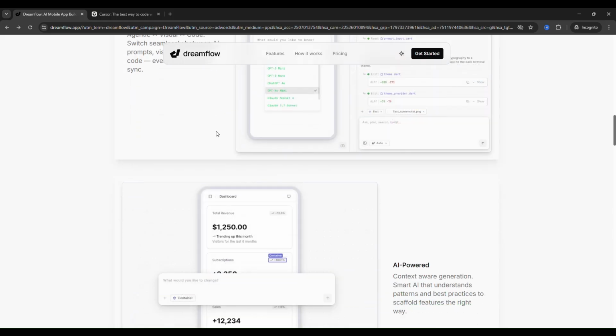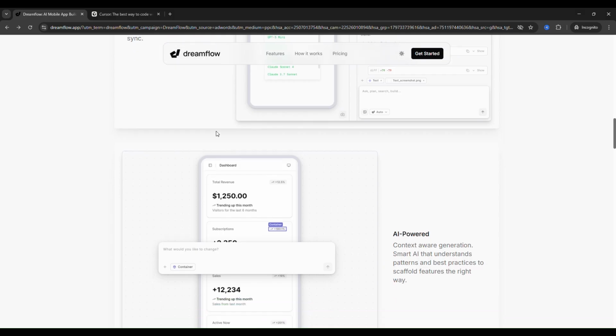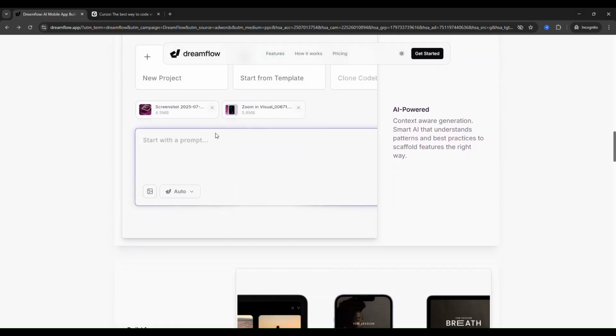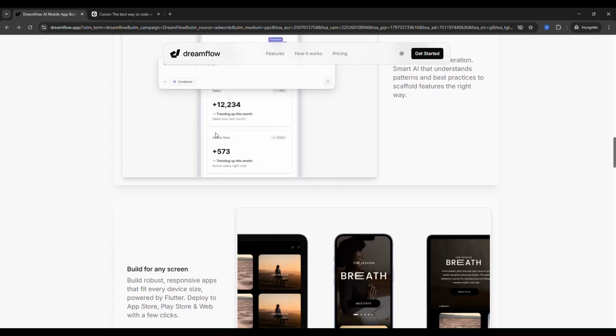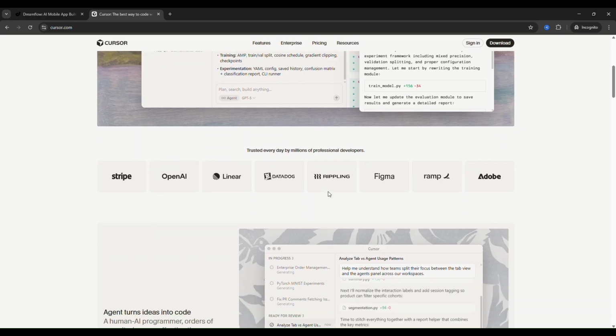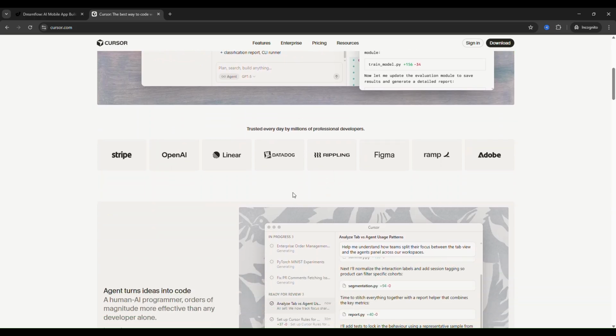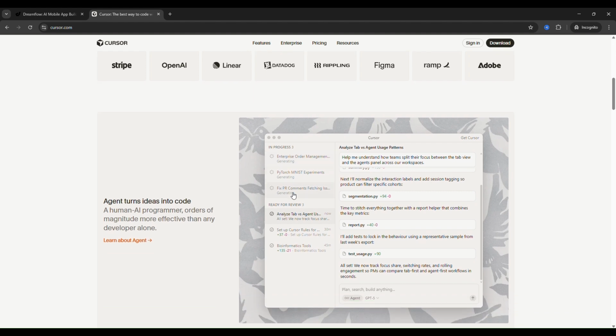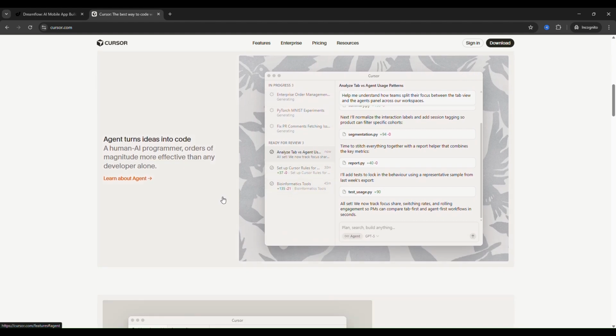So Dreamflow is an AI-powered app builder from the Flutterflow team that generates complete Flutter applications from natural language prompts, delivering real, editable code built on Flutter's framework. Cursor is an AI-powered code editor that helps developers work more efficiently by providing intelligent code predictions and natural language-driven editing with features like code-based understanding and multi-line edit suggestions. One builds entire apps from scratch, the other makes you a better coder.